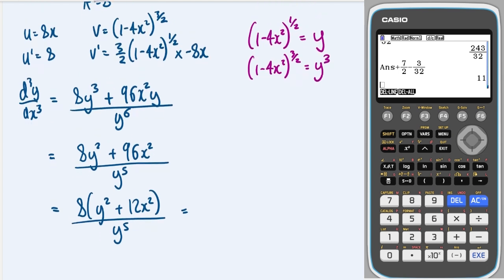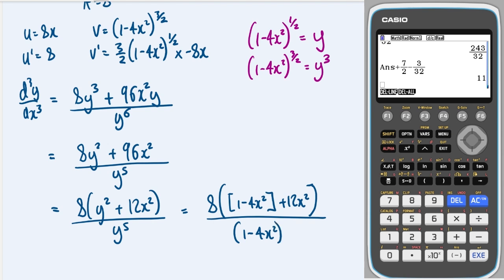Okay, so y squared is just 1 minus 4x squared. So we're going to get 8, 1 minus 4x squared, and then plus 12x squared. And on the bottom, y to the power 5 is just this to the power of 5 over 2.